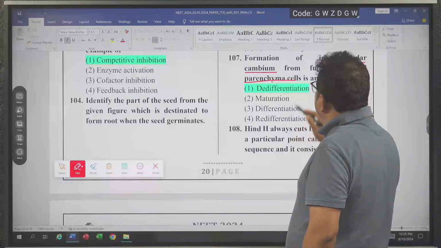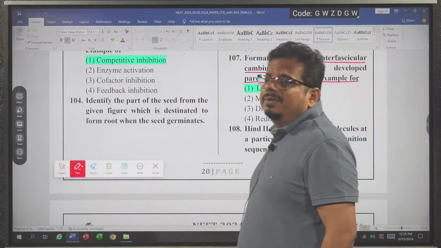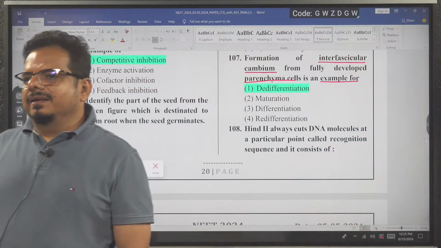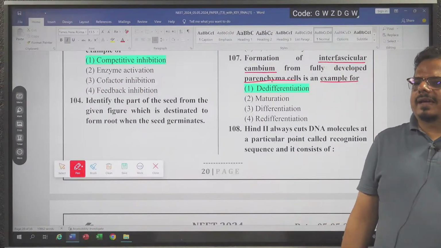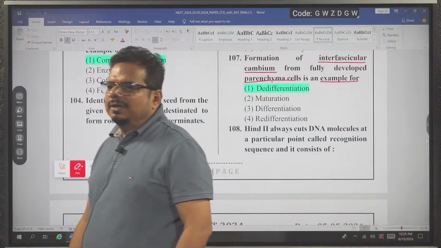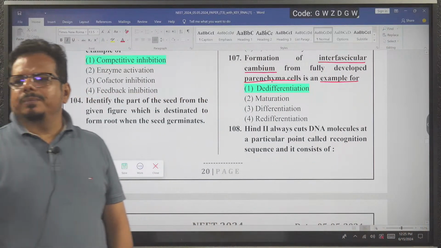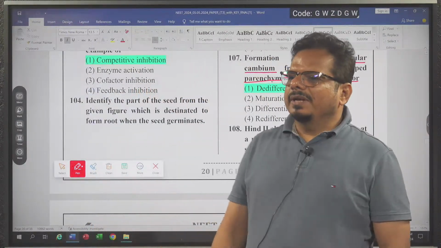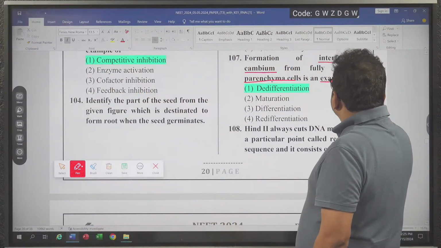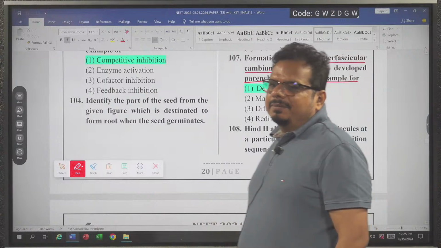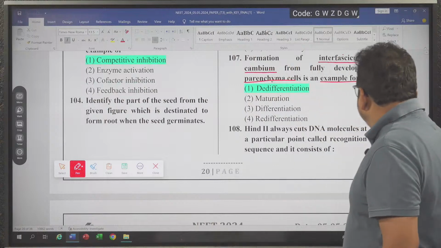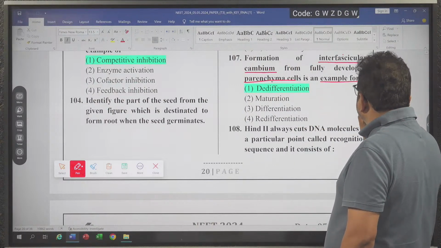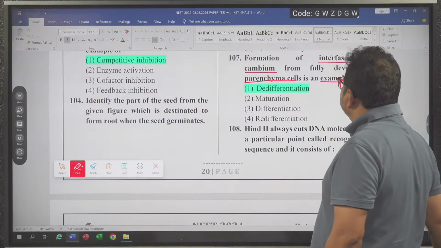Now I am asking a question: interfascicular cambium is which type of tissue? I am giving you four options: primary meristem, primary permanent tissue, secondary meristem, secondary permanent tissue. Interfascicular cambium is which type of tissue? A very good answer came from your side. You are telling me, sir, it is secondary meristem. Interfascicular cambium is secondary meristem.